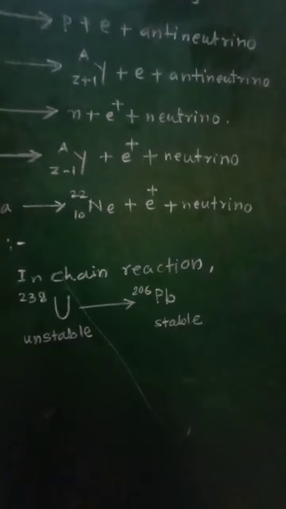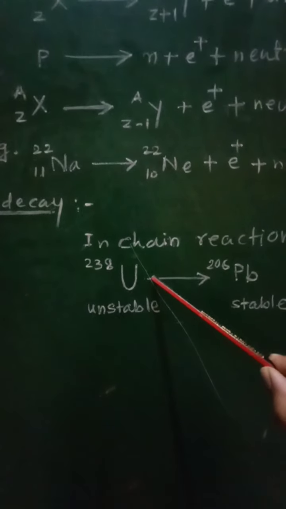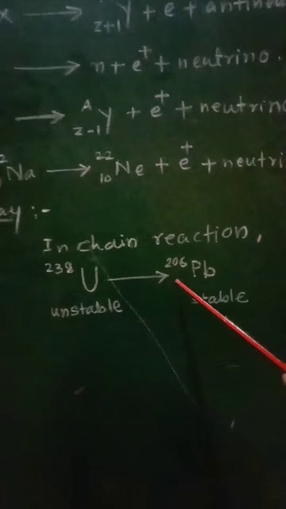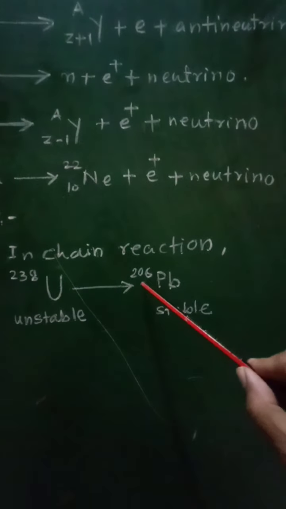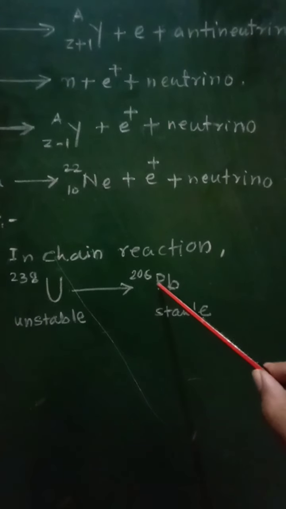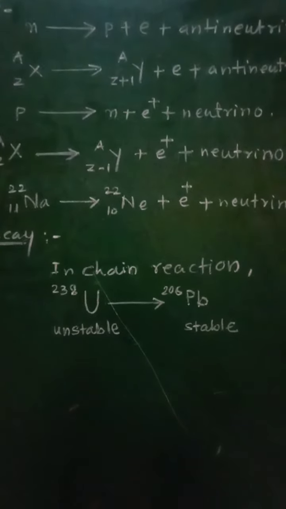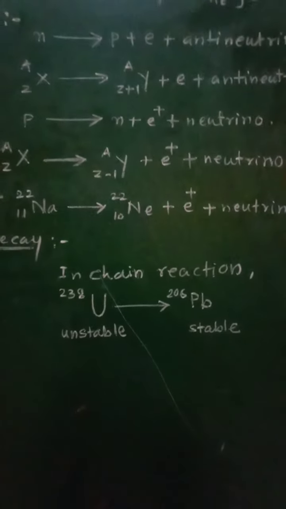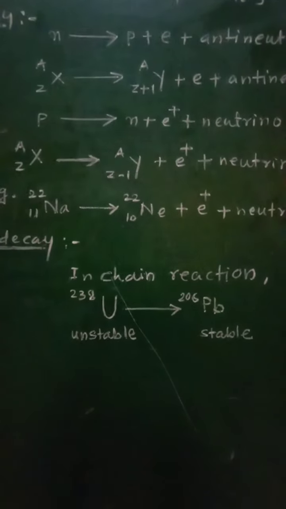So uranium-238, which is unstable, a series of alpha and beta decays takes place, and then finally a stable nuclei of lead having its mass number equal to 206 will be obtained. So in this way the radioactive decay processes, that is alpha decay, beta decay and gamma decay, takes place.